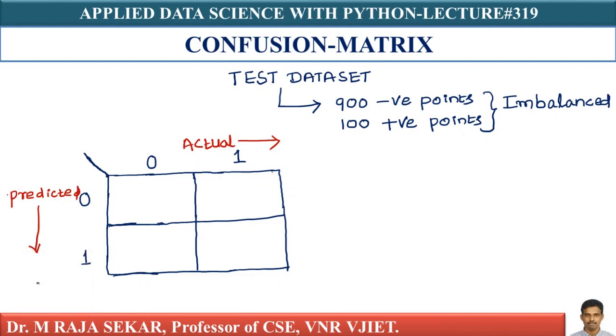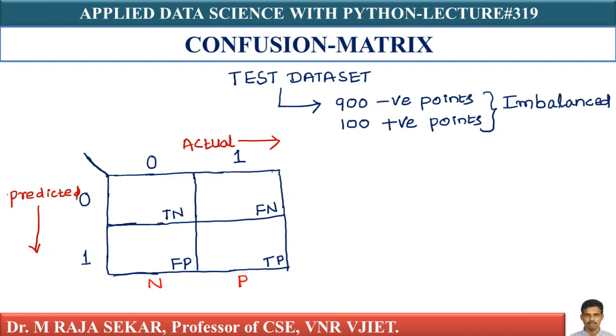This is not a new thing. What are the cells? TN, FN, TP, FP. We already discussed these cells. Let's assume P is the total number of positive points, N is the total number of negative points. Let's assume I built a model.